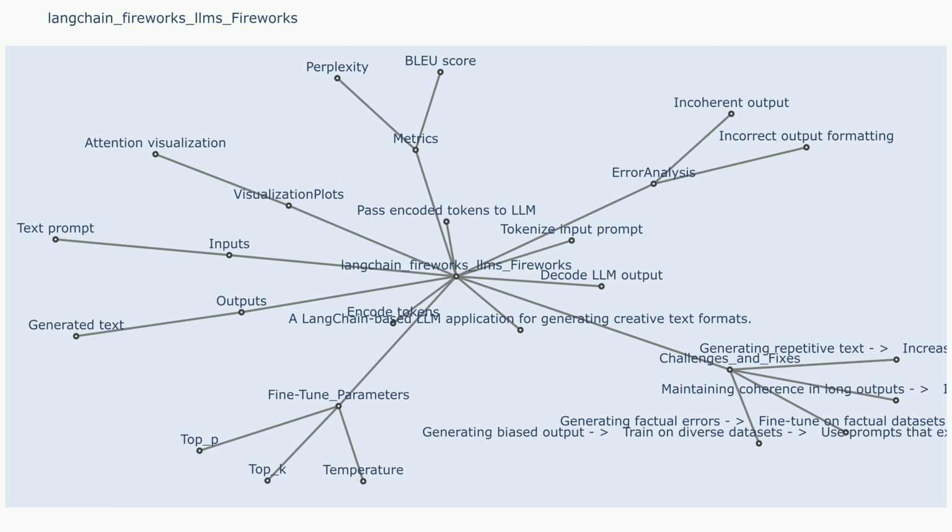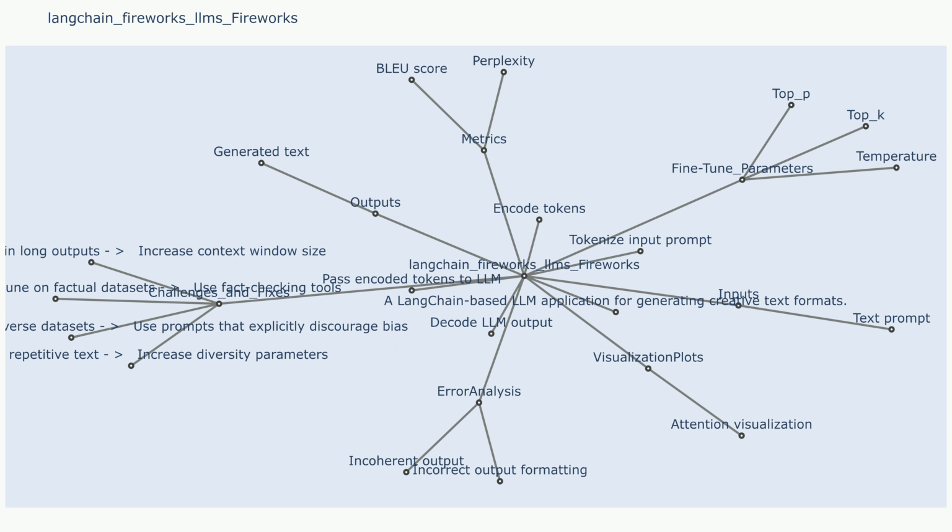Outputs. Output 1. Explain in detail. Fireworks applications typically produce text outputs, but can also produce other outputs such as images or audio. Output 2. Explain in detail. The specific outputs produced will depend on the specific application.